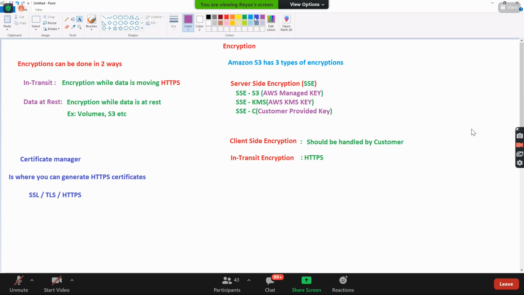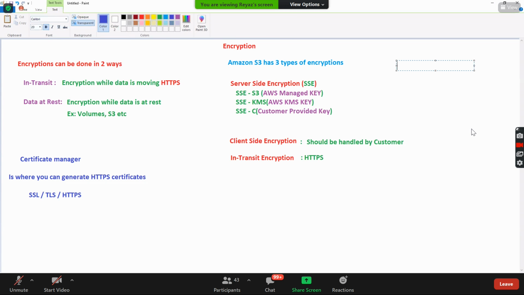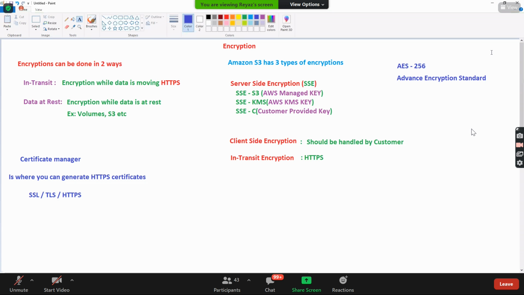And for all these encryptions, guys, S3 uses an algorithm called AES 256. Certification question. AES 256, Advanced Encryption Standard. What is the full form? Advanced Encryption Standard. AES 256.